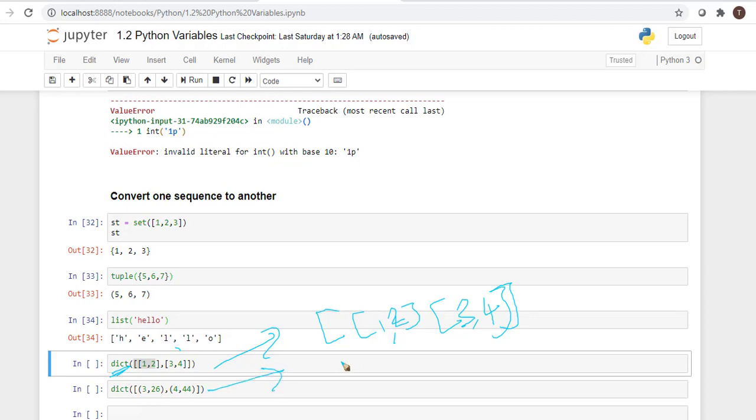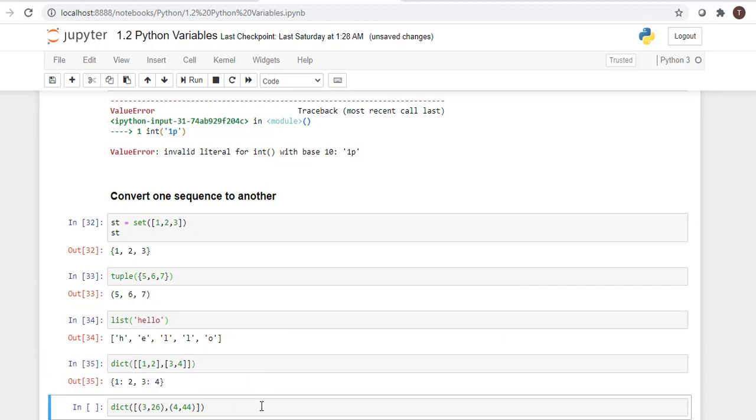In this example, the outer structure is a list and inside the list we are using tuples, a list of tuples. We will see how it is converted. If we pass a list of lists or a list of tuples into the dictionary function, it is converted into key-value pairs.